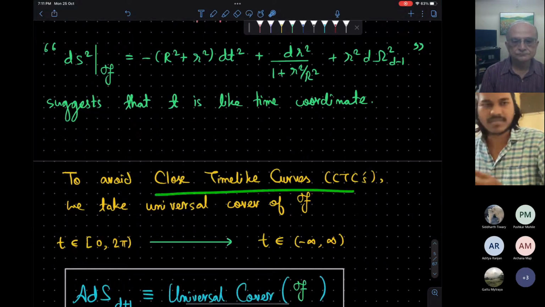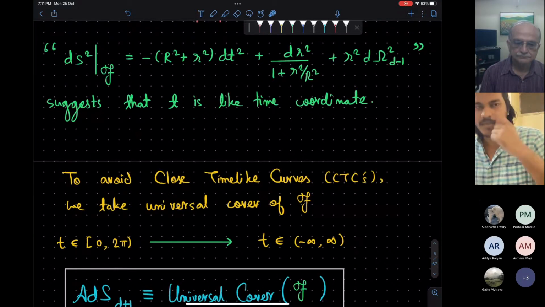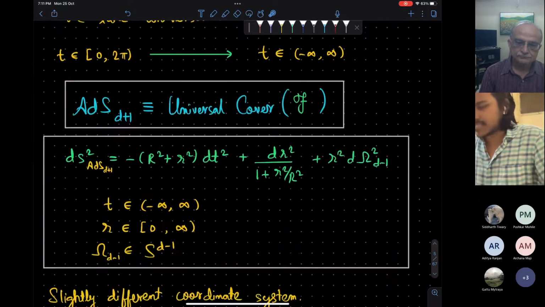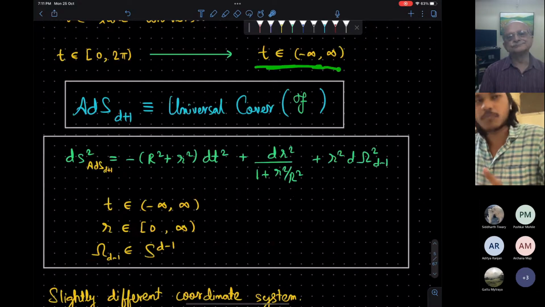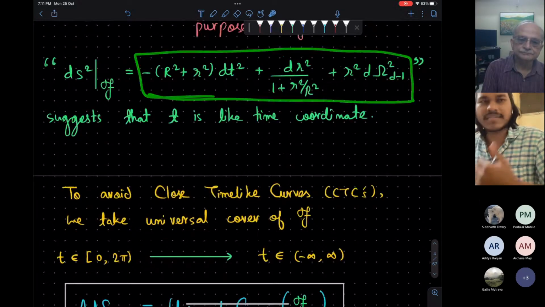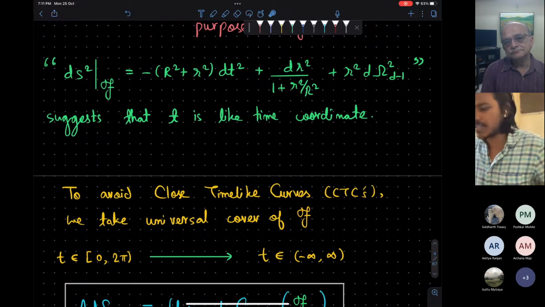And Pushkar has established by solving the equations that we indeed get closed time-like curves. To remove those, we take the universal cover by extending the t coordinate from minus infinity to plus infinity. If we look at this metric, there is no problem in extending this t. This is similar to what we do in Schwarzschild coordinates.